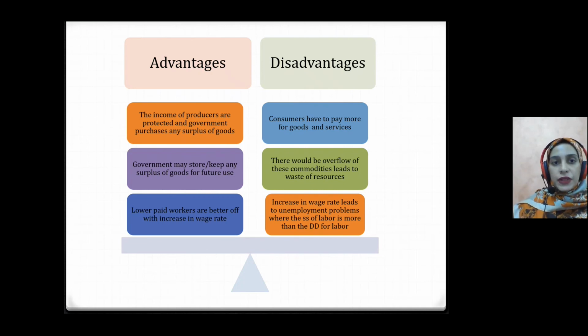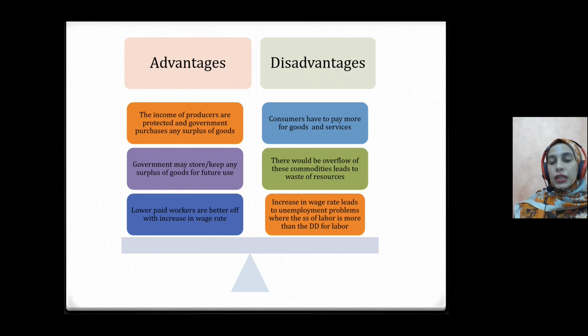We look at the advantages first. The income of producers is protected, and government purchases any surplus of goods, and this surplus will be used for future consumption or future supply. Lower paid workers will also be better off because now the wage rate has increased. But there are also disadvantages. Consumers have to pay more for goods and services, and there will be an outflow of commodities that will lead to the waste of resources.